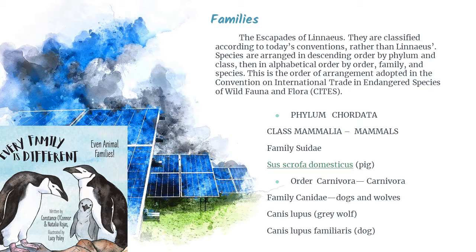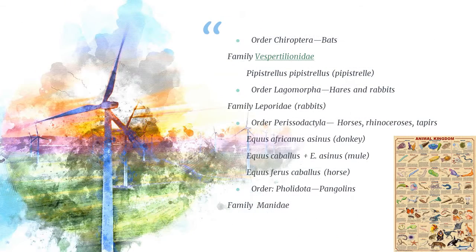So the first one, phylum Chordata. These are the class Mammalia. Second, order Carnivora. The third one in the family is order Chiroptera, the bats.